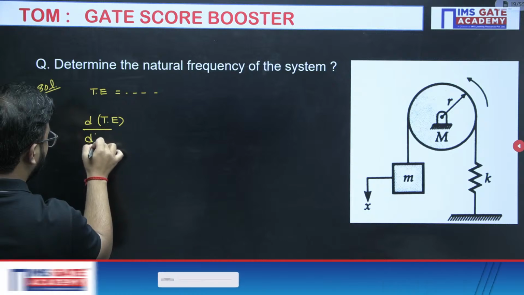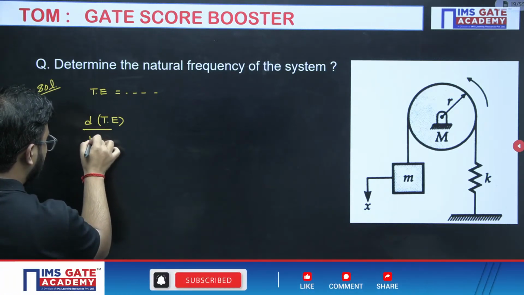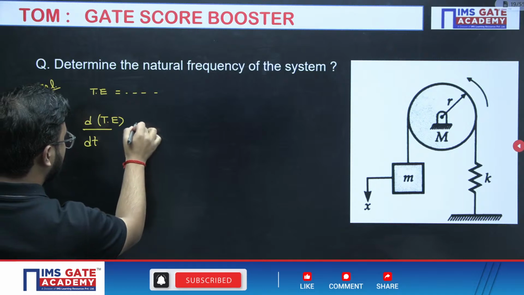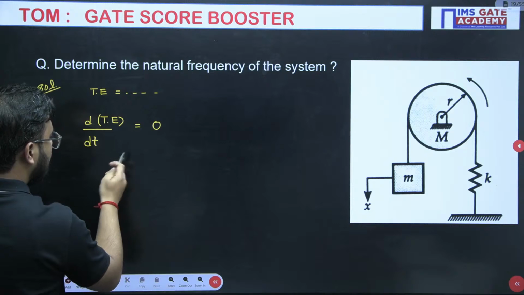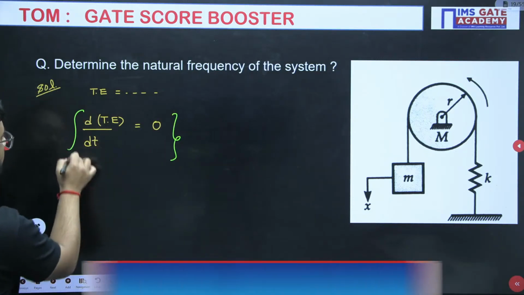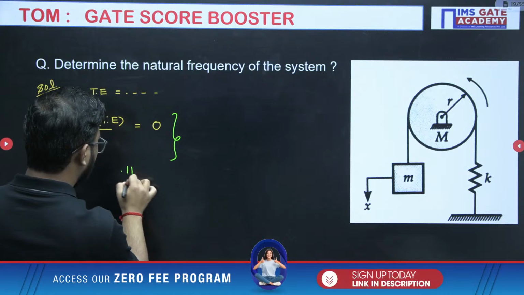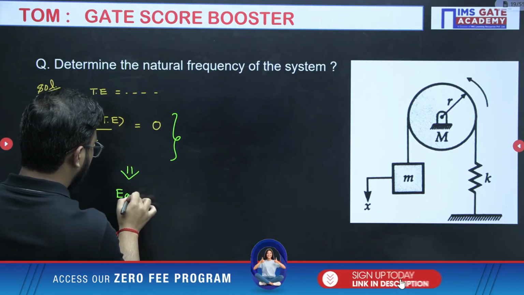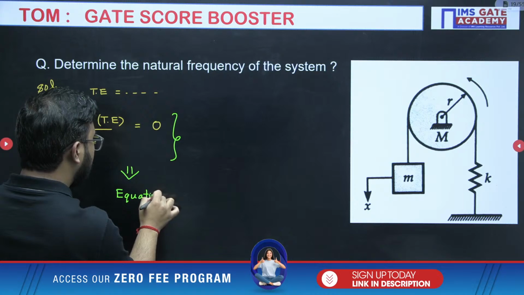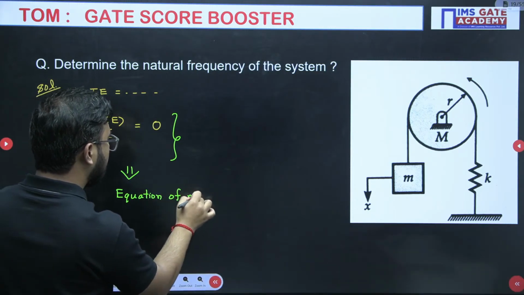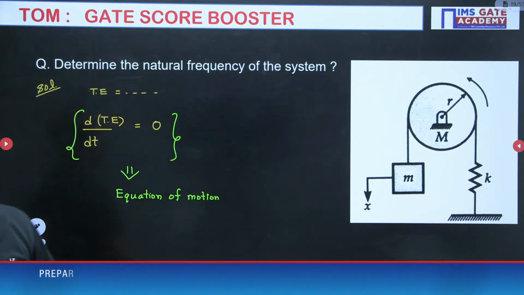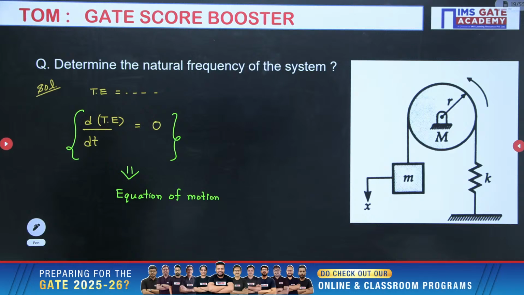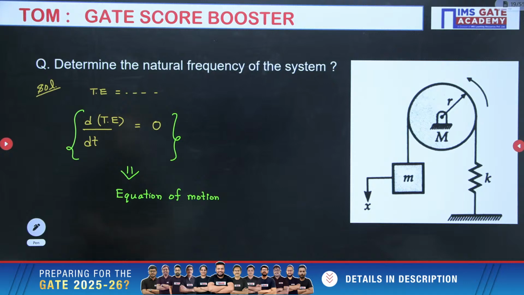with respect to time. Obviously total energy of the system will be constant because no damping is there. So total energy of the system is constant. Differentiating with respect to time will give you 0. So from here you will be getting the equation of motion. And writing that equation of motion in standard form, you will get the answer also. Equation of motion you will be getting. And writing it in standard form will give you the natural frequency as well.